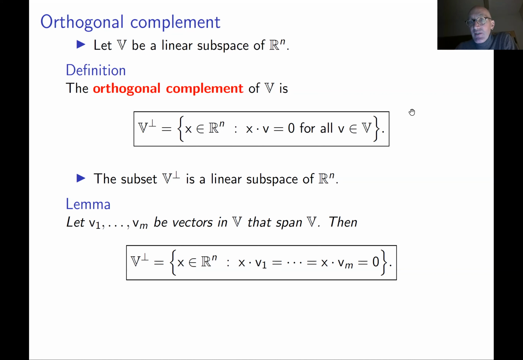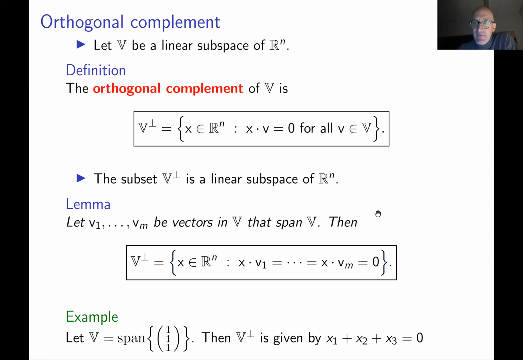So instead of checking infinitely many conditions, you have to check only finitely many, just m equations. This is very handy because in all good examples, m can be chosen to be the dimension of V, which in most examples is not a big number, so you have just a few equations.